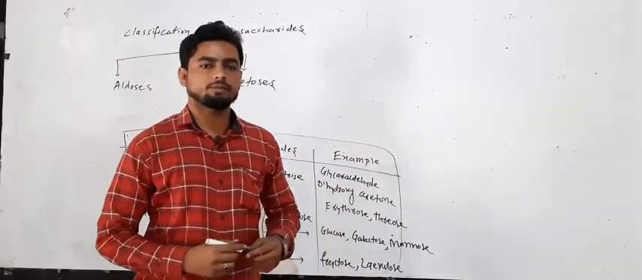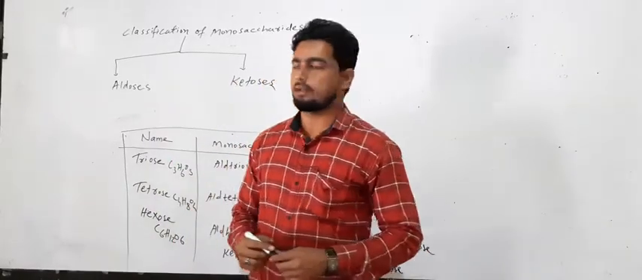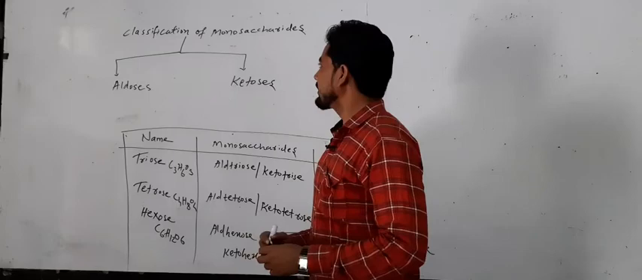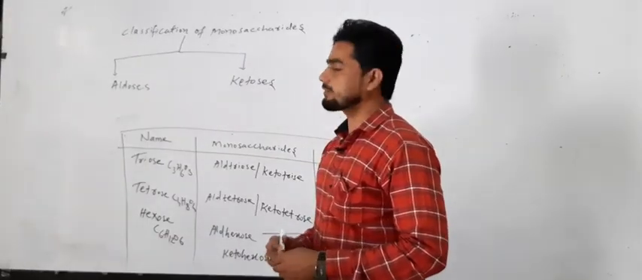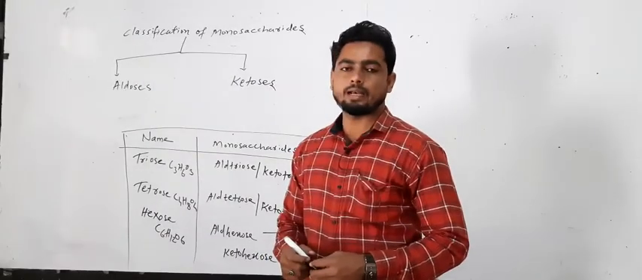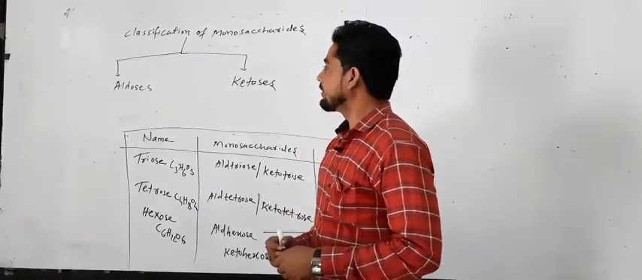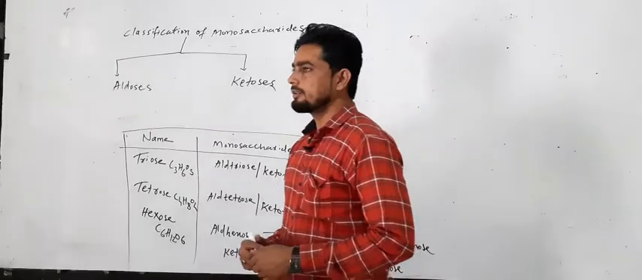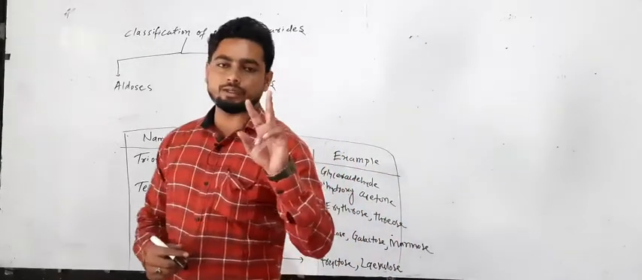Today we discuss the question: the classification of monosaccharides. On what basis is the classification of monosaccharides done? On the basis of hydrolysis. The first is called aldoses and the second is called ketoses.